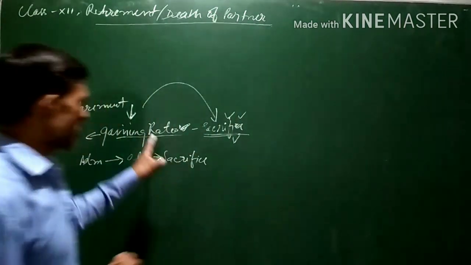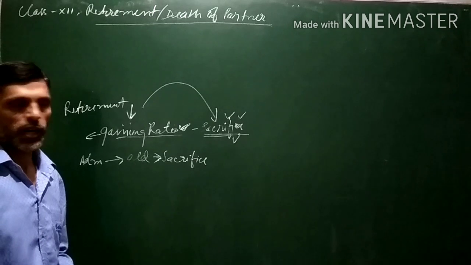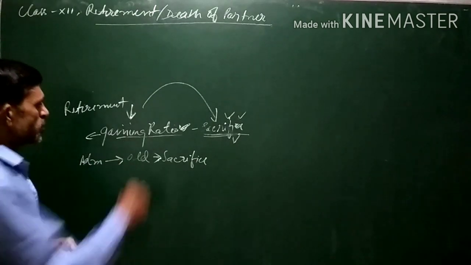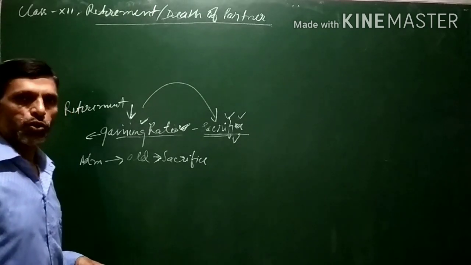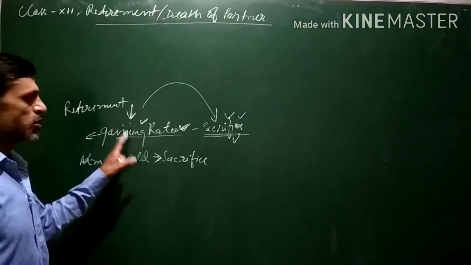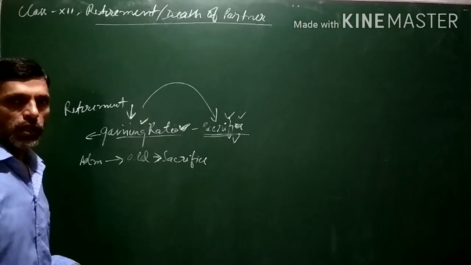This is one thing, sacrificing and gaining ratio we may have to calculate. And depending upon this gaining or sacrificing ratio, adjustment of goodwill is also done. Depending upon this gaining ratio, adjustment of goodwill will be done.